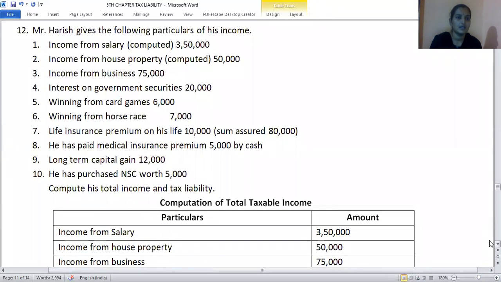Next question. Mr. Harish gives the following particulars of his income. Income from salary 3,50,000, income from house property 50,000, income from business 75,000, interest on government securities, which is an income from other source, 20,000, winning from card games, winning from horse race, again it is income from other source. Life insurance premium on his life 10,000, sum assured is 80,000. He has paid medical insurance premium 5,000 by cash. Long-term capital gain is 12,000. He has purchased NSC, National Savings Certificate, worth 5,000.